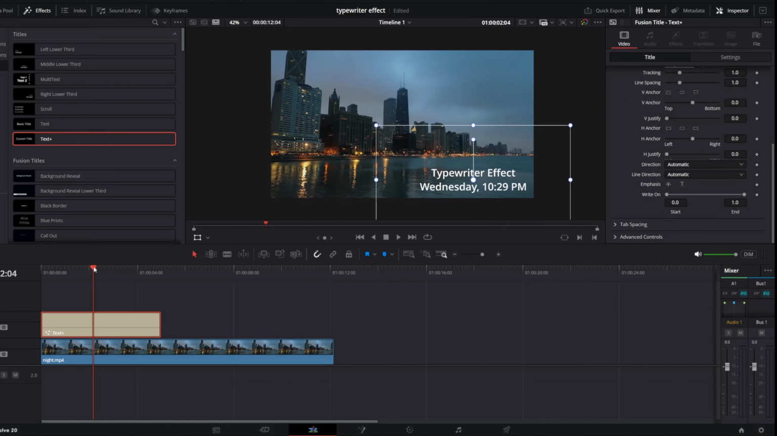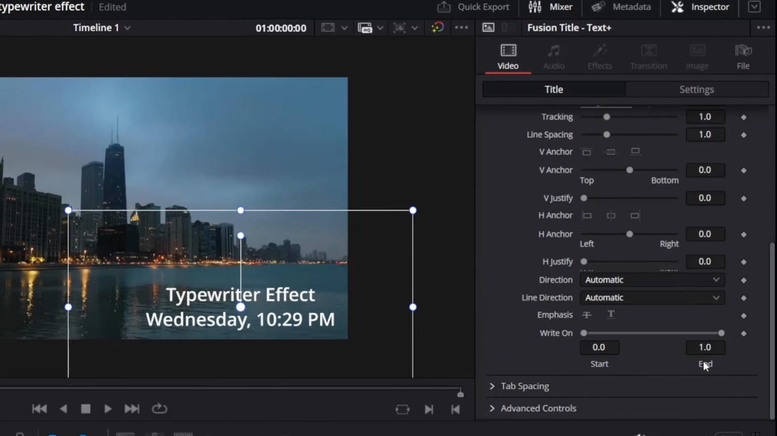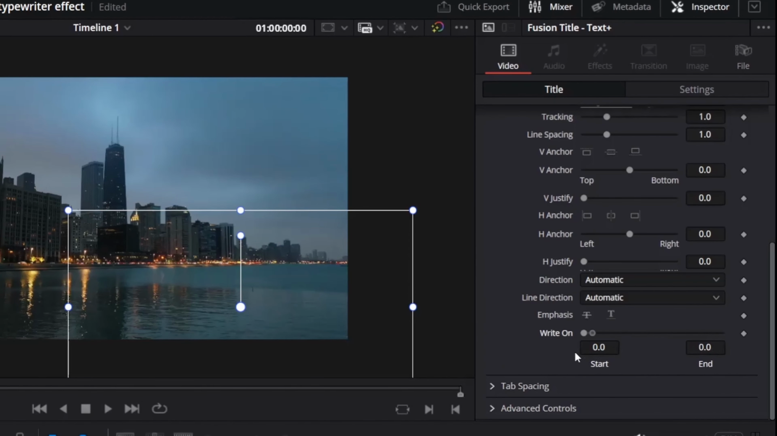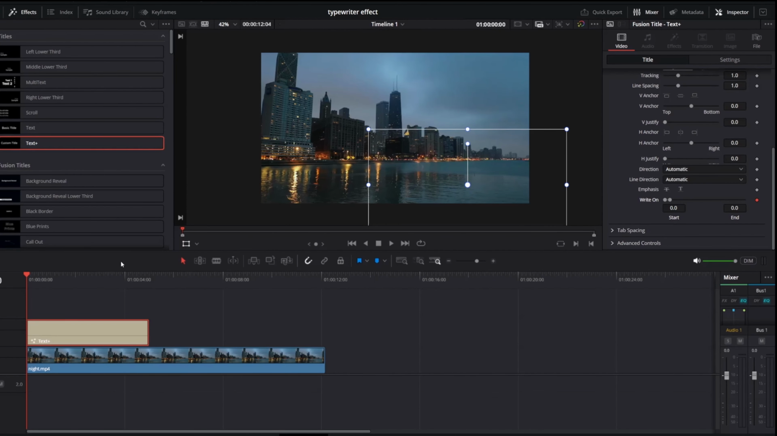Put the playhead at the start of the text and on the inspector scroll down to Write On. Click on the second button and drag to 0. Then click on the keyframe icon and place the playhead up to where you want to show the text effect and drag the second Write On button at the end to value of 1. And your effect is ready.